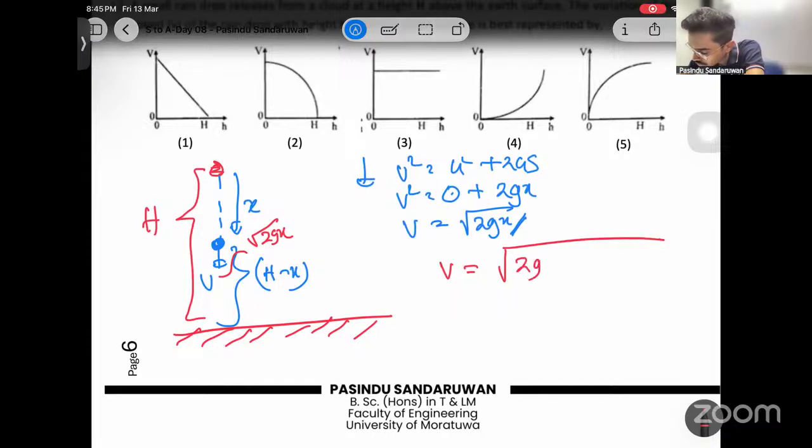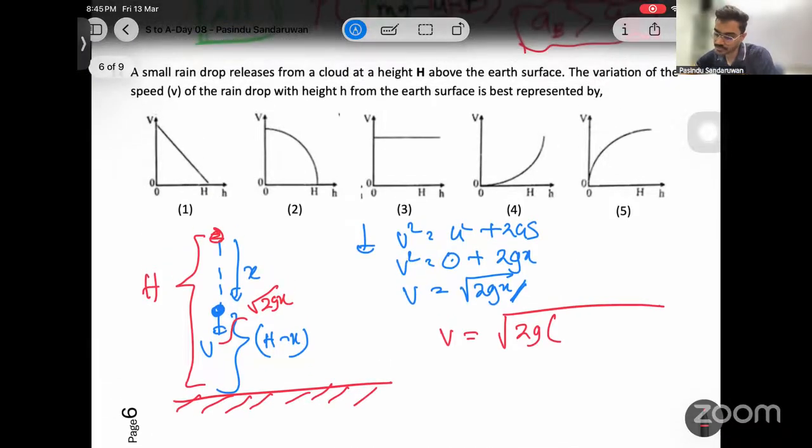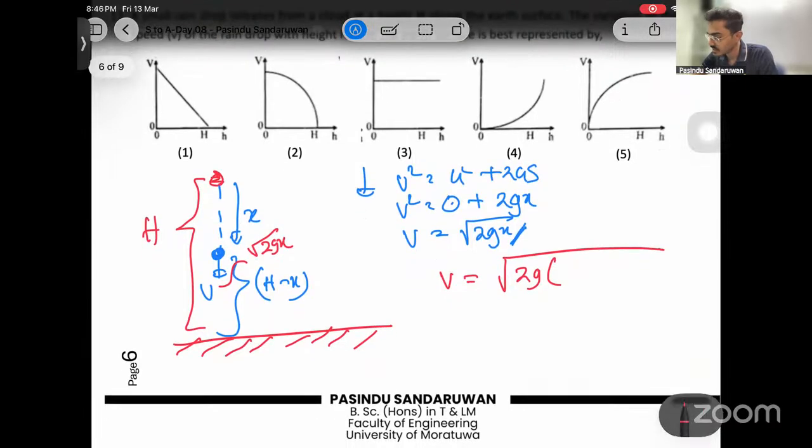To include this height from ground instead of x, what if we write this way? The variation of the speed of the raindrop with the height h from Earth's surface. Height is measured from Earth's surface. Then let's label this the other way.